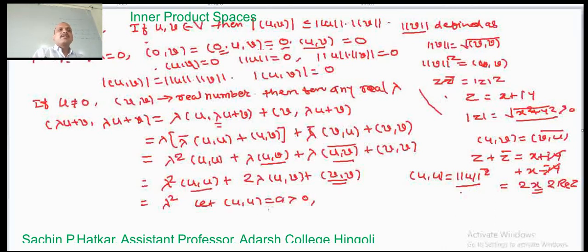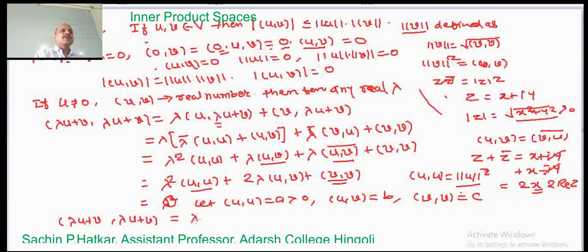It is real. Now the inner product of u comma v is again a real number, so let us choose that real number as b, and the inner product of v comma v is again real, so let us choose it as c. Then the inner product of lambda u plus v comma lambda u plus v is equal to a lambda square plus 2b lambda plus c, and it is greater than or equal to 0.